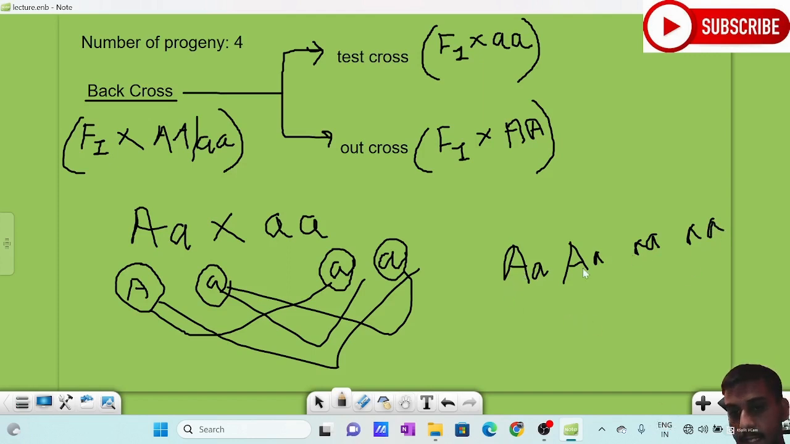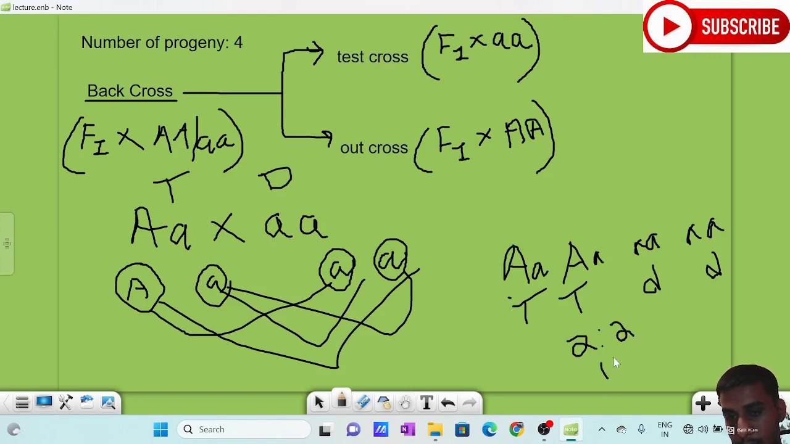Okay, what is its genotype? Just consider it as tall, dwarf. So here it will be tall, dwarf. So what is its phenotypic ratio? I am taking tall is to dwarf. Then the phenotypic ratio is 2:2, or we can write it as 1:1. Yes, dividing it by 2, right? 1:1.